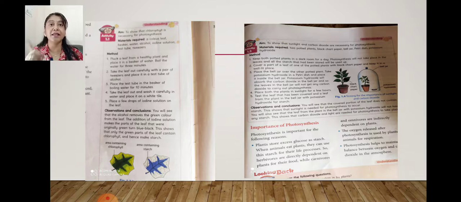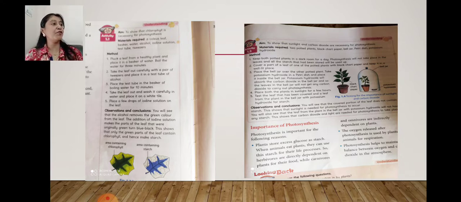It means starch is present in the leaf. This shows that the leaf has starch, and without chlorophyll they can't prepare food. The leaf having starch means earlier chlorophyll was there and they were preparing the food.